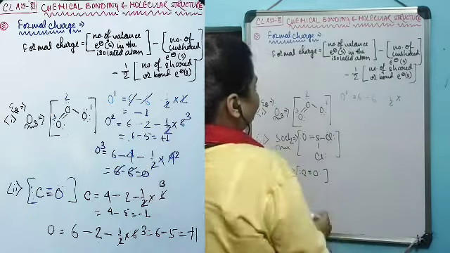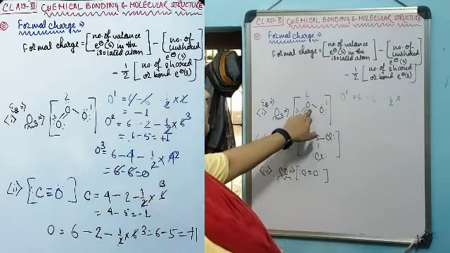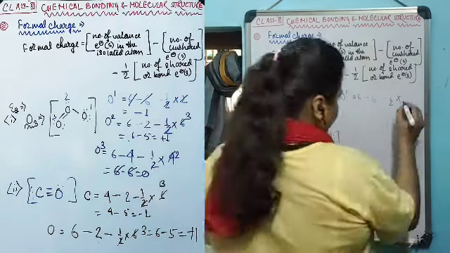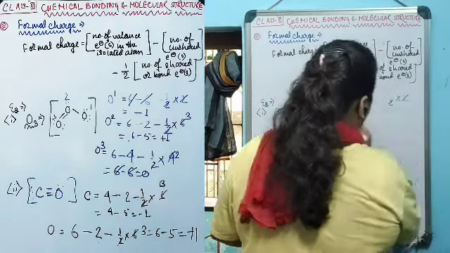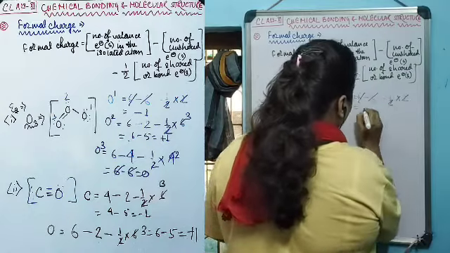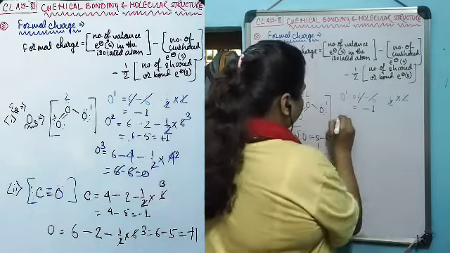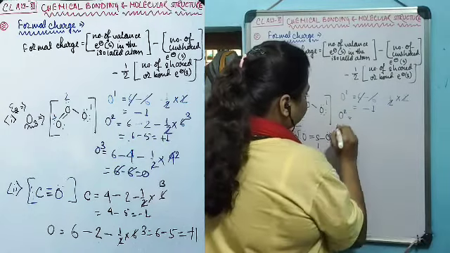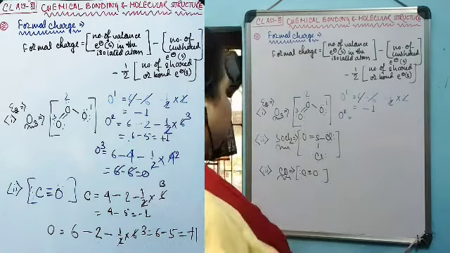Only one bond has been formed and this bond contains two electrons, therefore 2. This will give minus 1.